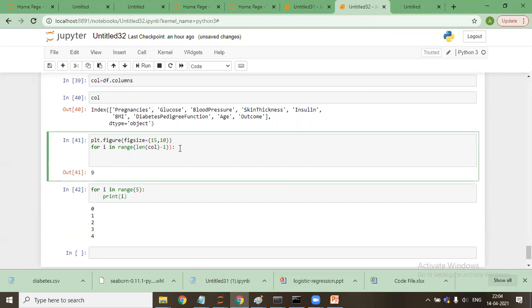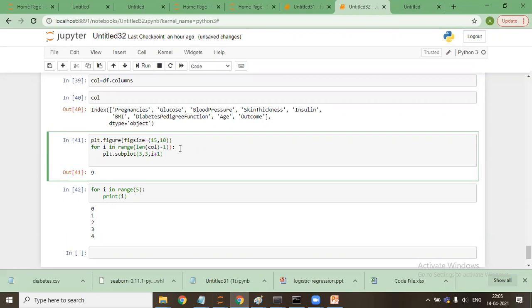I'll say plt.subplot, 3 rows, 3 columns, and which plot I will be plotting: i plus 1. i starts at 0, so I don't want to use 0, I'll say i plus 1.